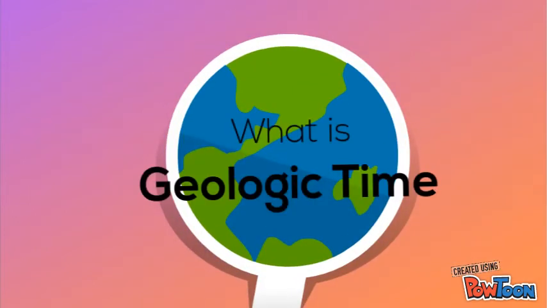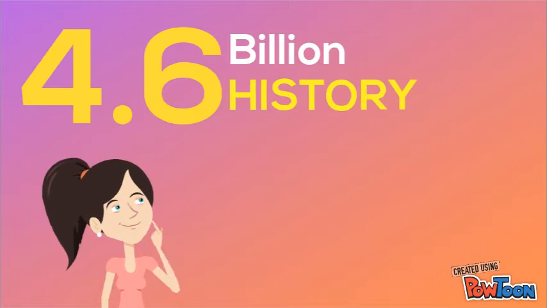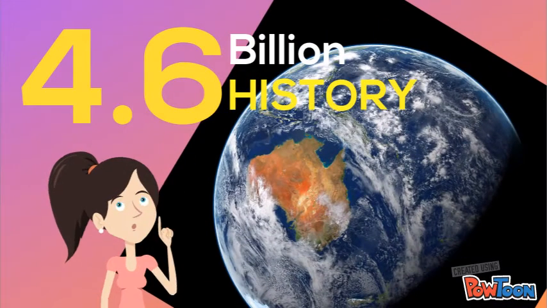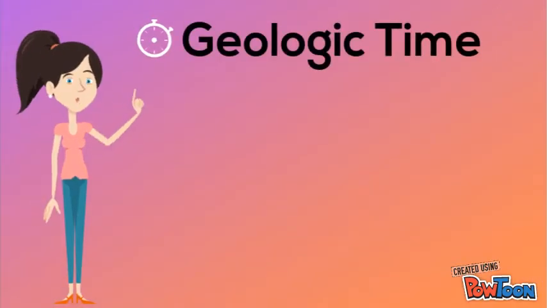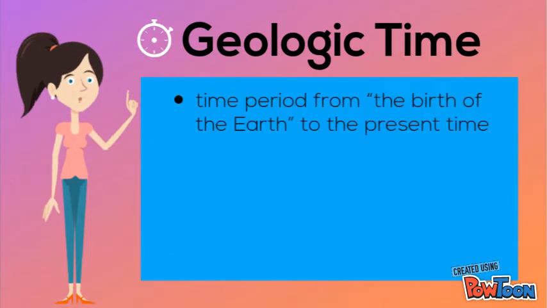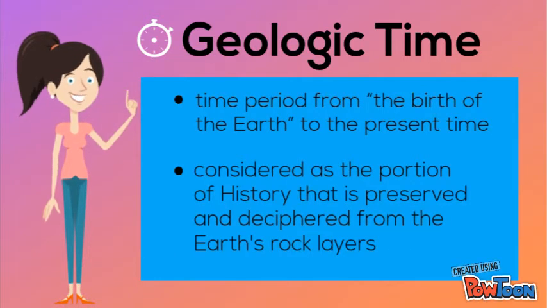What is geologic time? In order to make sense of the 4.6 billion year history of our planet, scientists make use of what they call geologic time. Geologic time is the huge time period from the birth of the Earth to the present time. It is one vast length of time which geologists have recorded based on geologic events, preserved and deciphered from the planet's rock layer.